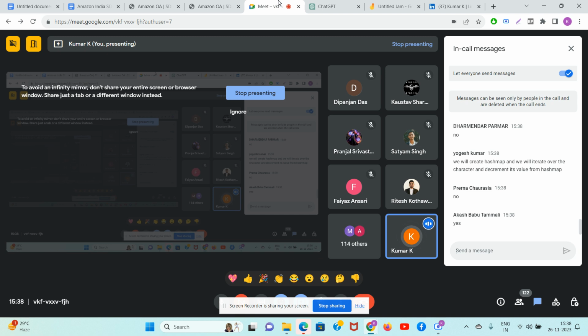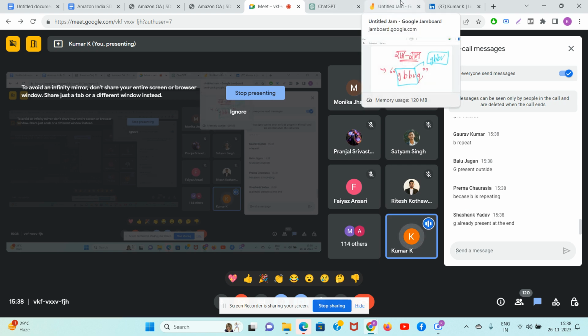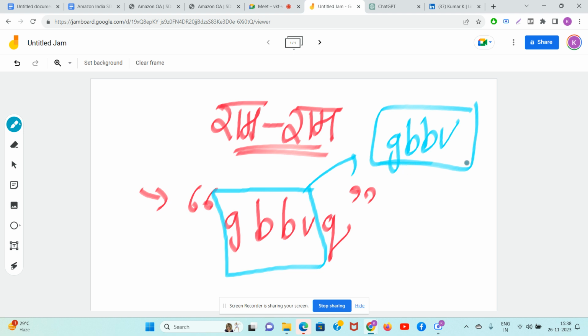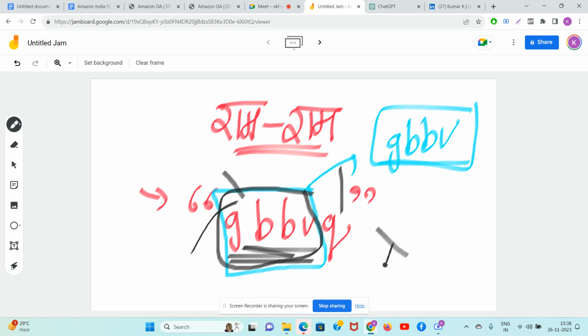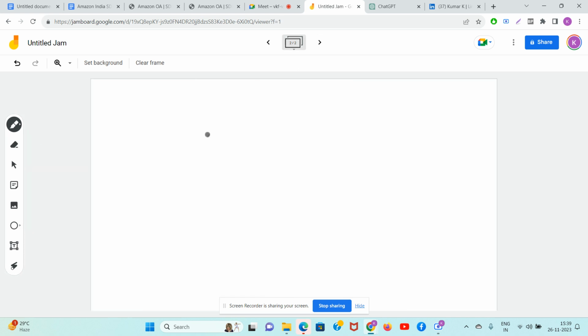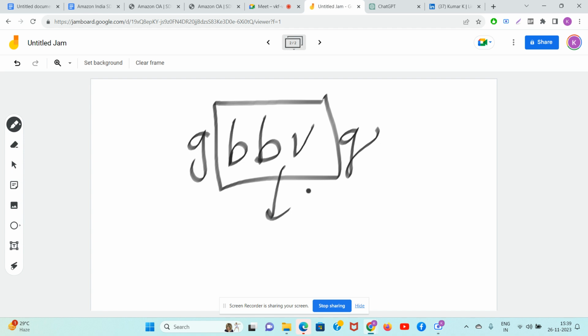You guys should know. Yogesh, that is not the correct solution. Unfortunately, it is a very complex problem. Guys, use common sense. Yes, G double B V is wrong. Why? Because when you select G double B V, they are saying that whatever you are selecting, none of the characters inside the string should come outside of the string. In G double B V, G is coming inside also and outside also. So this is not valid. Now, is double B V valid, if I select this part?